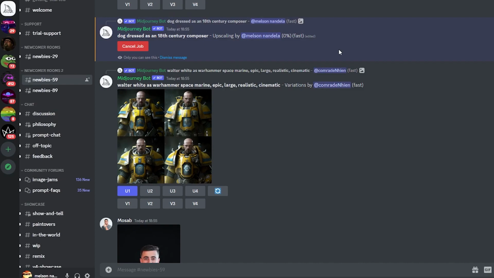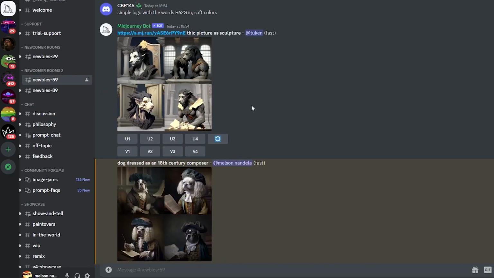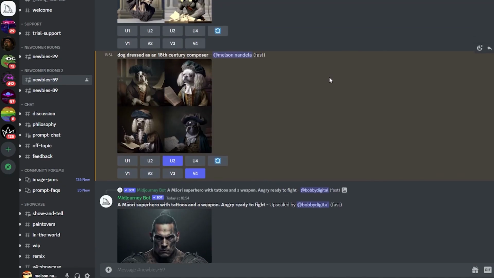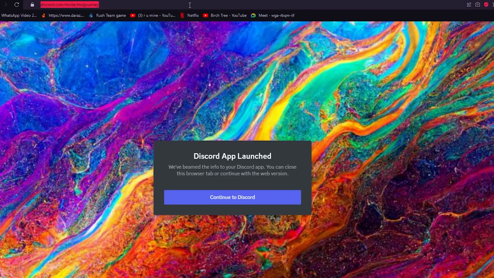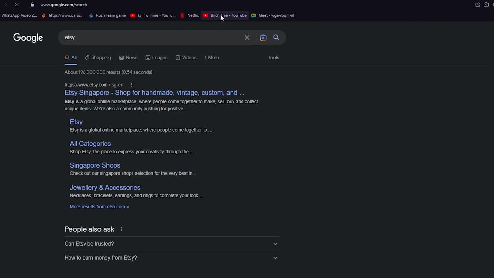So obviously it may take a few seconds loading, so we're just gonna wait for it to do that. But yeah, basically that's the overview of how you can make different arts. Now this is how you make arts. If we come on how to sell it, you're gonna sell it on a great website called Etsy.